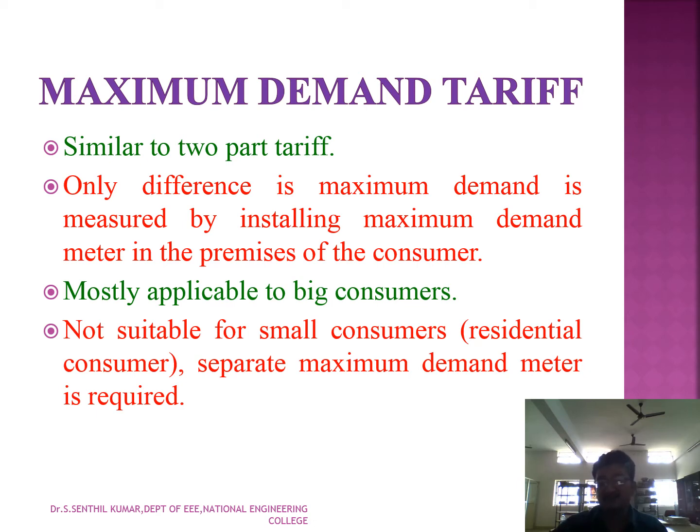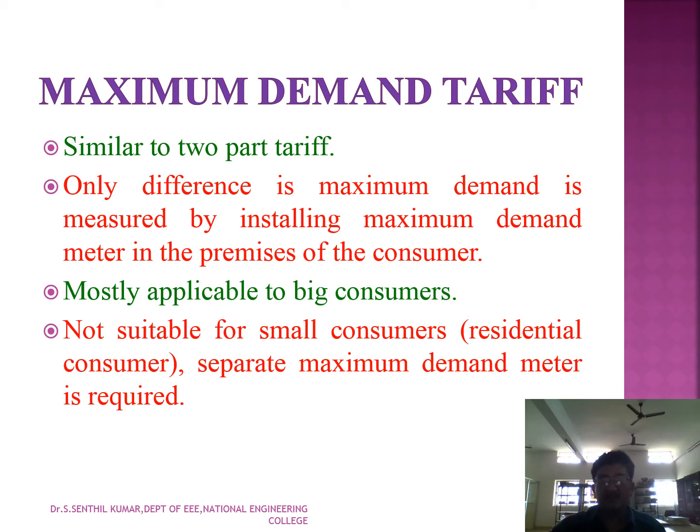The only difference in maximum demand is installing a maximum demand meter in the premises of the consumer. So a separate meter is fixed to calculate the maximum demand, and it is mostly applicable to big consumers, very big HT line consumers, very big organizations and industries only.